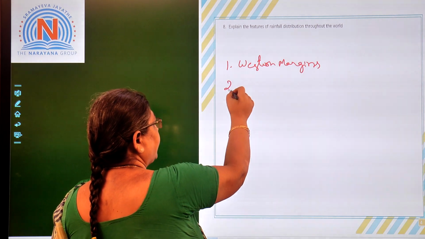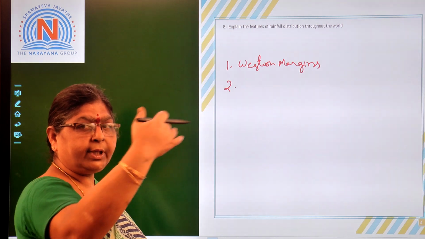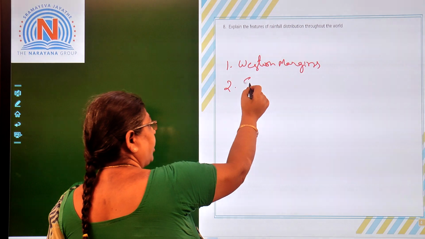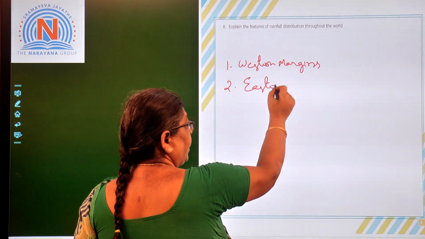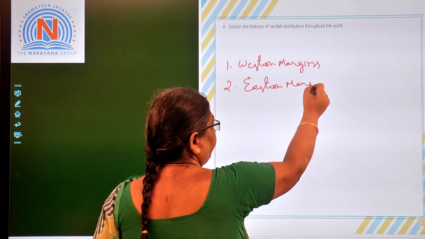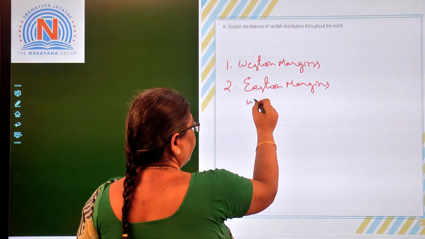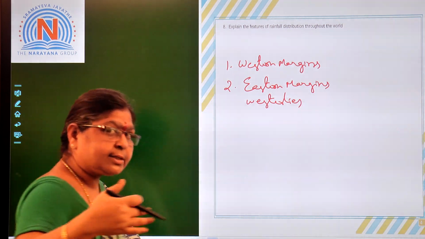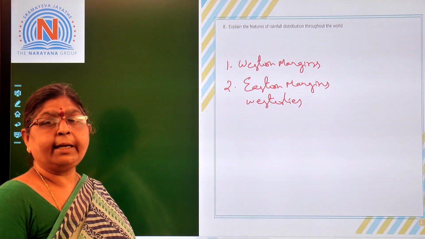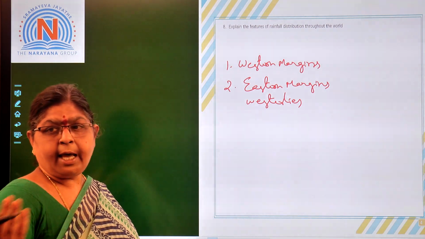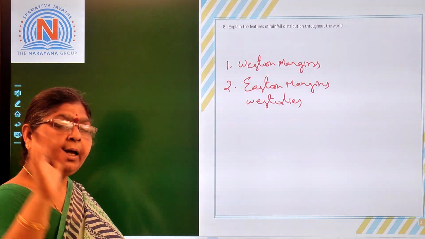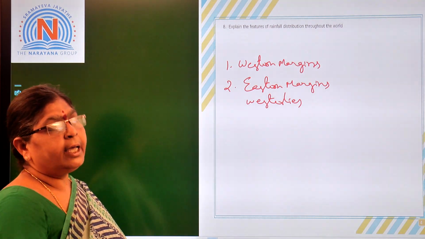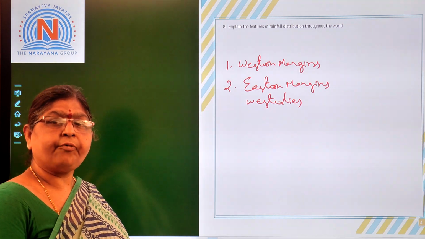And the second one is, in the temperate zone, that is in between the latitudes of 40 to 60, we will be finding the rainfall in the eastern margins. Why? Because eastern margins have the influence of the westerlies. Due to the influence of the westerlies, the eastern margins will get the highest amount of rainfall in the latitudinal zone of 40 to 60. Hence, we can find very easily that the rainfall decreases from east to west in the latitudinal zone of 40 to 60.